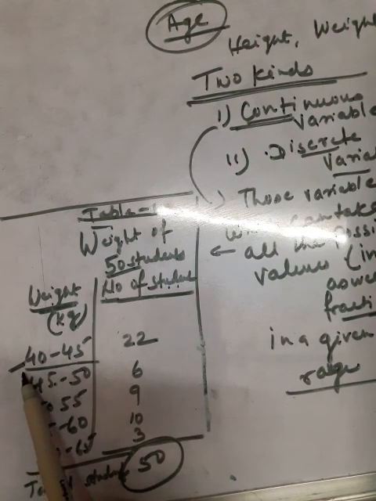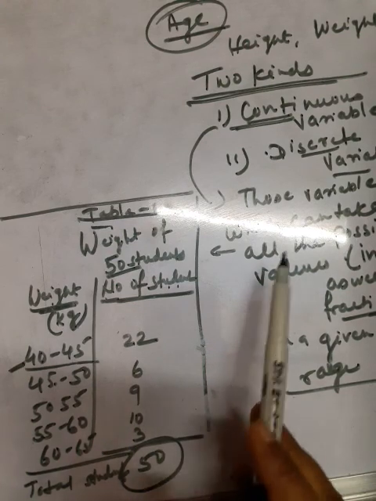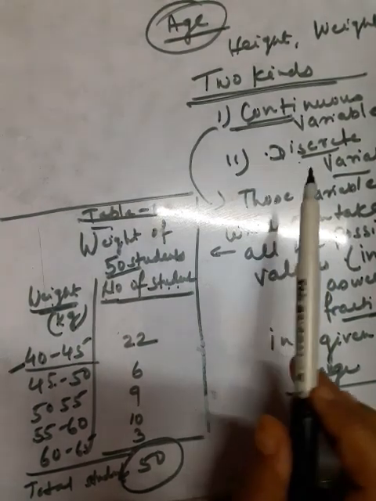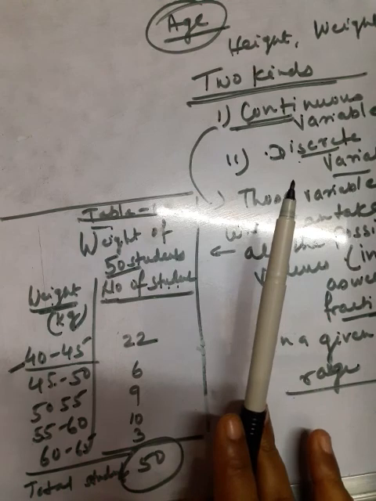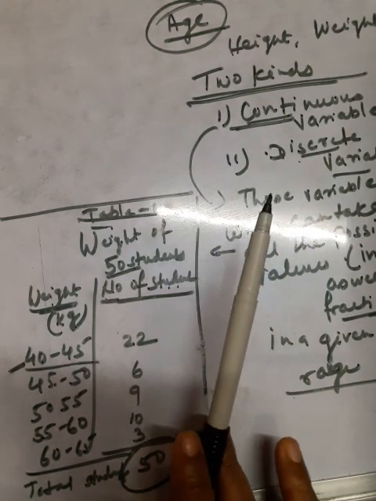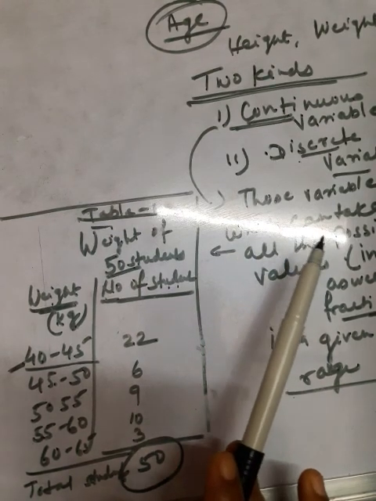Okay, now next, that is discrete variables. Again I repeat, what is a variable? A variable is one whose values vary from one investigation to another. The word variable is basically made from the word vary, which means change.